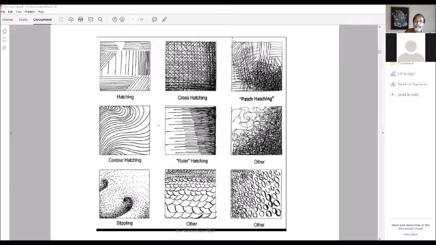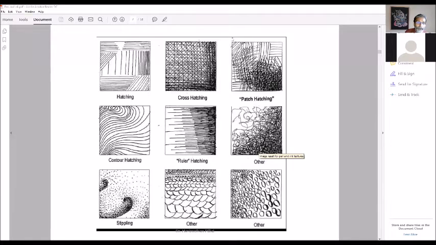So you have a very dense area in the image. One corner is very dense. So this is called patch hatching. Then you have contour hatching, in which continuously curved lines are moving. You can create a pattern like that. So this is called contour hatching. And then ruler hatching. It looks like ruler drawn, straight lines like rulers. So it's called ruler hatching. Then this is another variety which doesn't have a name. You can call it doodling or whatever.